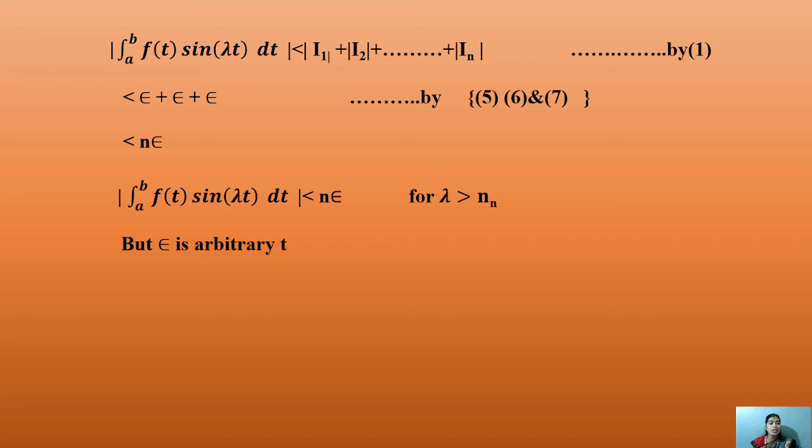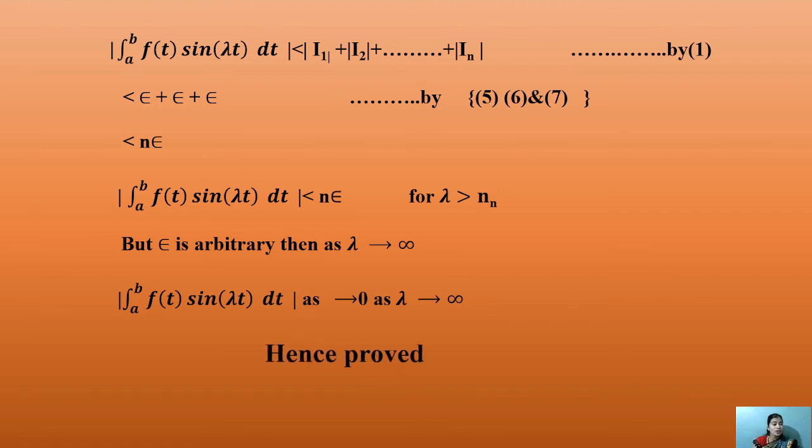But ε is arbitrary, so we show that λ tends to infinity. Since ε is arbitrary, the condition on λ is that λ tends to infinity.